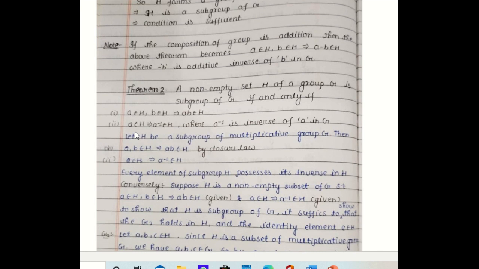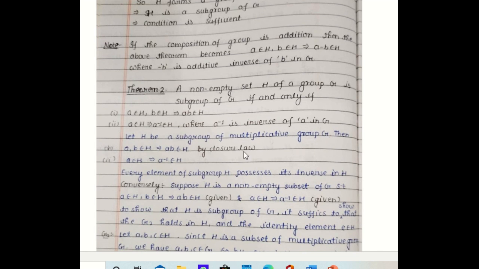Combining these two equations, we get the above theorem. Now we have to prove the condition is necessary. So let us assume that H is a subgroup of G, a multiplicative subgroup of G.